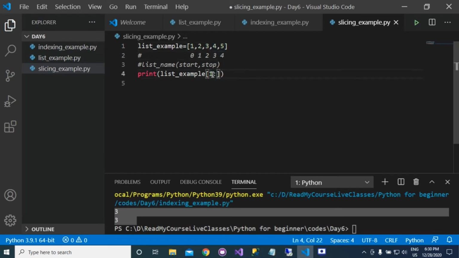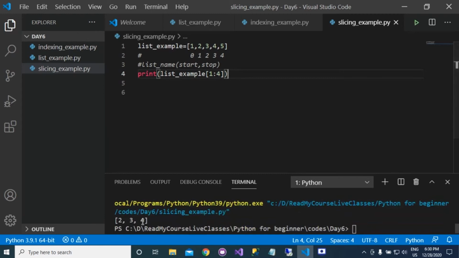So here we need to write 3 plus 1. Why? Because if you remember the slicing of the string, I mentioned that if you pass the value 3 here, then you will get the values from 1 to 2. If you pass the value 4 here, then you will get the values from 1 to 3. So it is always stop minus 1. If you run this program, you will get the values 2 3 4.